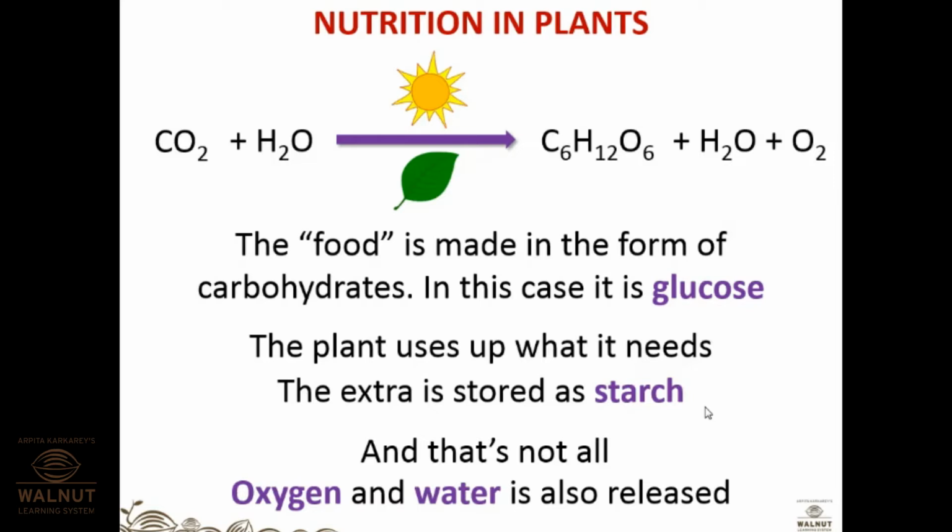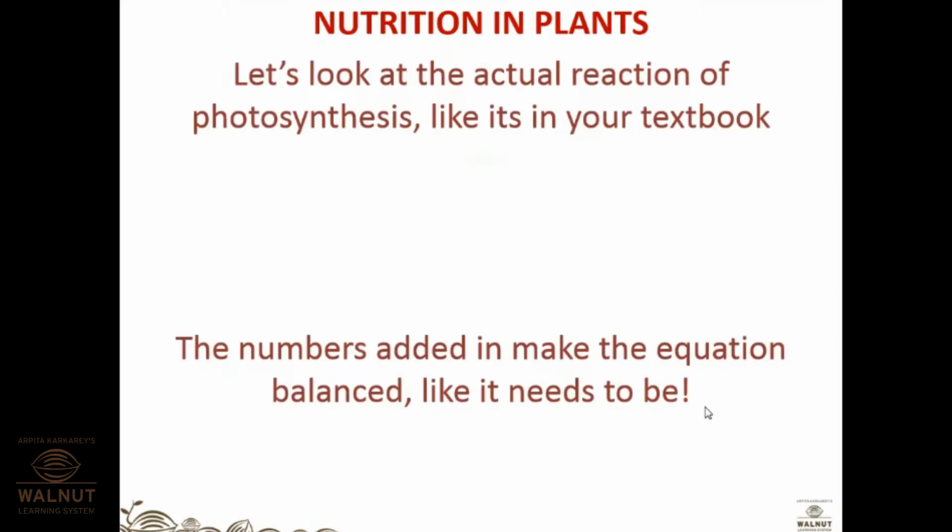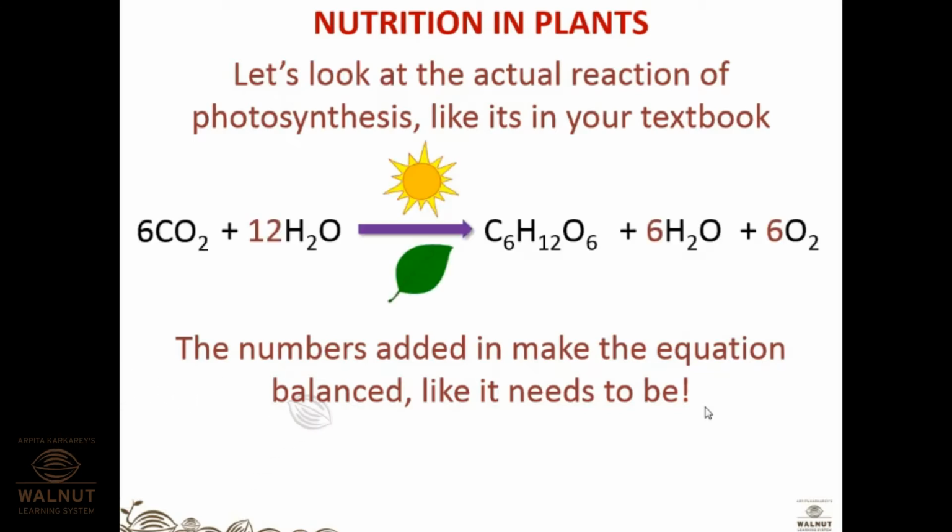Okay. So now the process is similar to what is printed in the textbook. Let's look at the actual reaction of photosynthesis like it's in your textbook. So now you have a balanced equation where you just try to balance the LHS and RHS part. It is very, very easy. You have to just adopt the trial and error method, making sure that the number of atoms of each element on the left hand side is equal to the number of atoms on the right hand side. Okay, so this is how the balanced equation looks like: 6 CO2 plus 12 H2O in the presence of sunlight and chlorophyll forms glucose, which is C6H12O6.